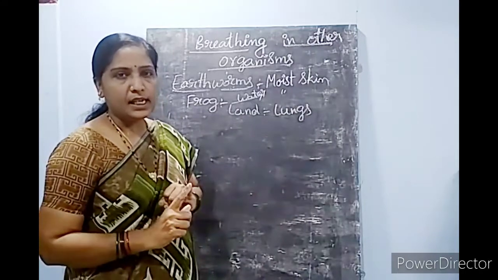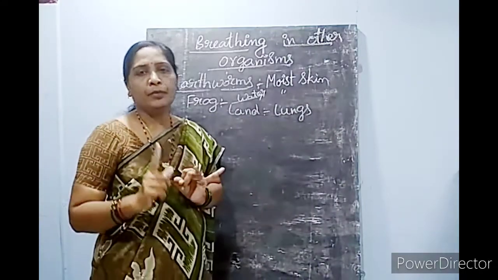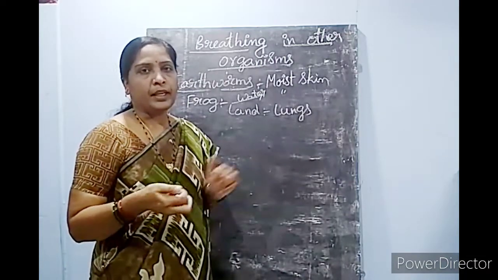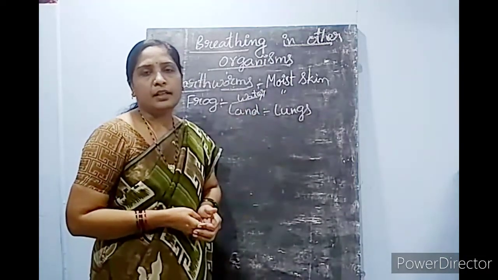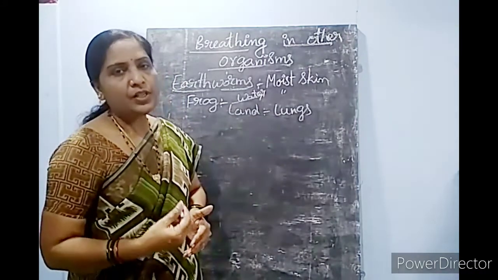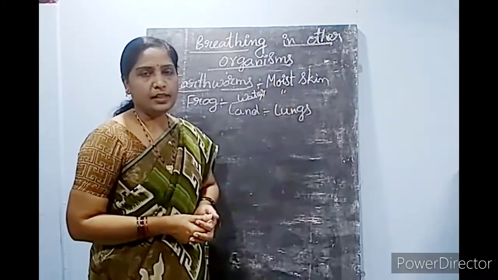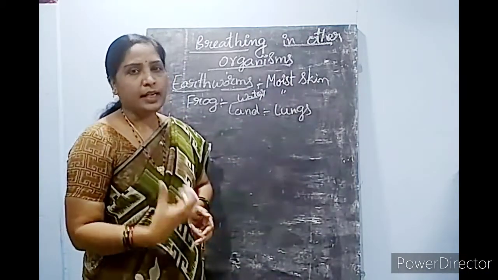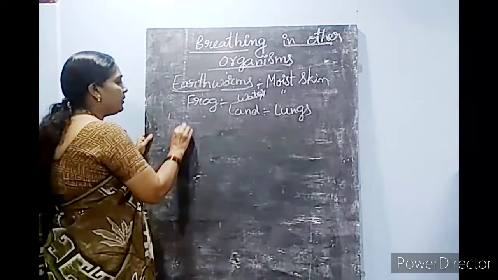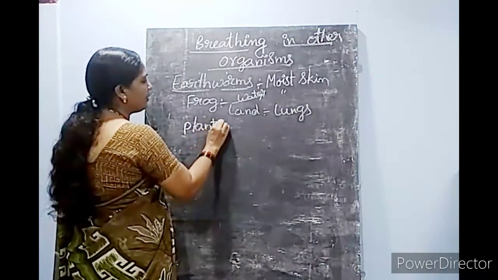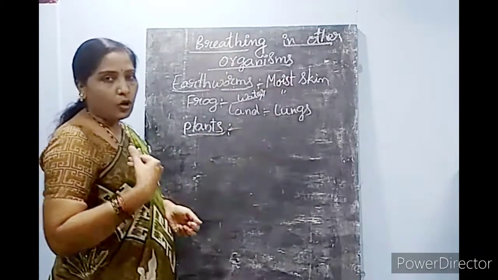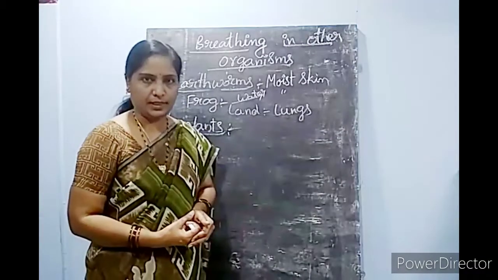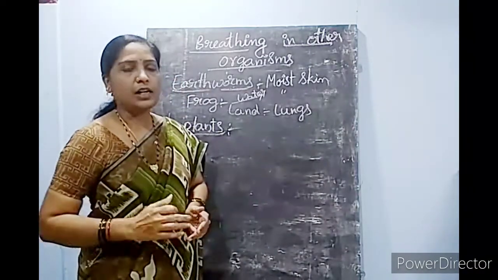So till now, single cell organisms like amoeba, sponges, jellyfishes, insects, earthworms, frogs, and aquatic animals like fish, how they respire, this you all learned, right? Now we will see how the respiration process takes place in plants. Like all other living organisms, plants are also doing the respiration process, either at night time or the daytime.